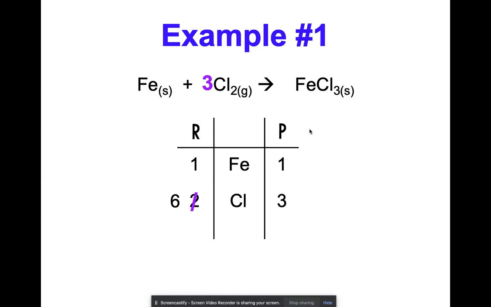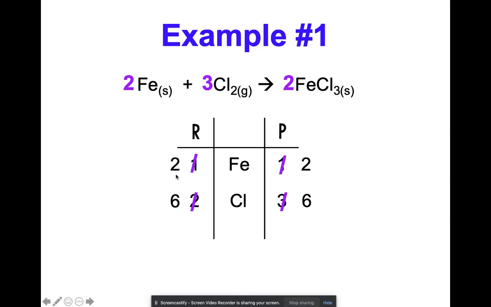So in order to make it balanced on the other side, you now have to make it where there's 6 chlorines. So you're going to go ahead and add a 2 in front of iron 3 chloride. And that equals 6. But on top of that, you now have to fix iron. Iron, there are now 2 of them on the product side. So now what you have to do on the product side, you have to do on the reactant side in order to balance it. So there needs to be a 2 in front of the iron on the reactant side, and that should balance everything out.